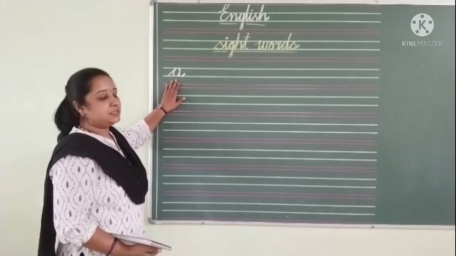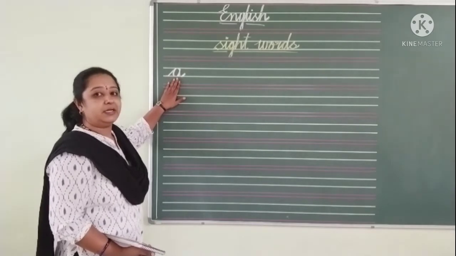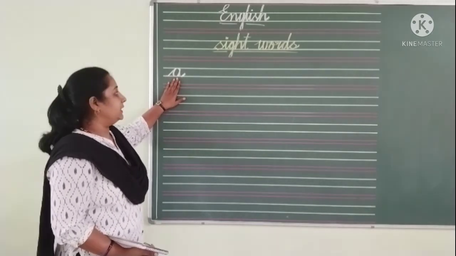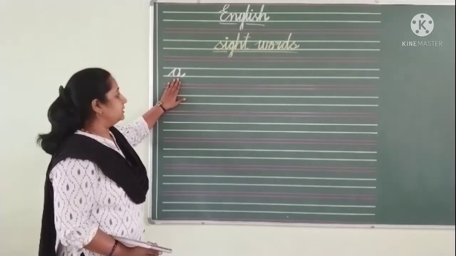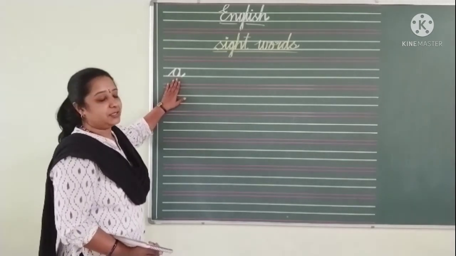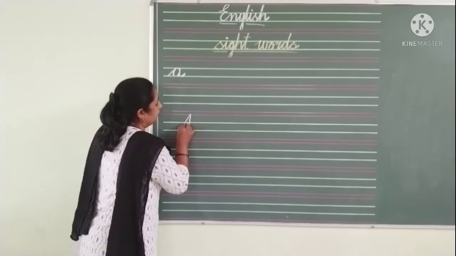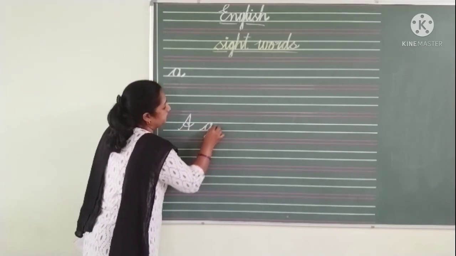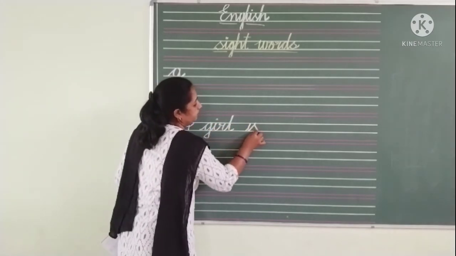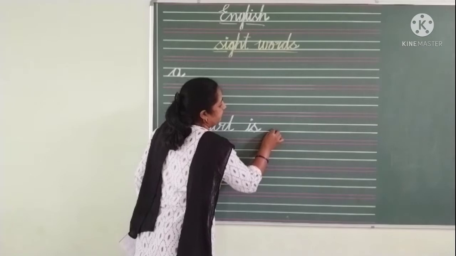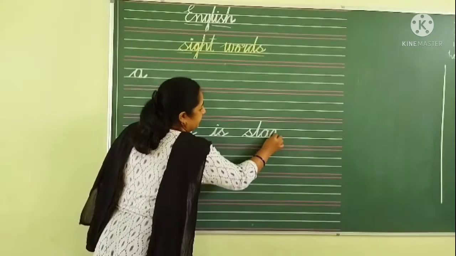In the earlier classes, by seeing the letter A, I have taught the children to read it as A phonetically. But in some sentences or in few sentences, when we see the letter A, for example, I will give you a sentence. A girl is standing.